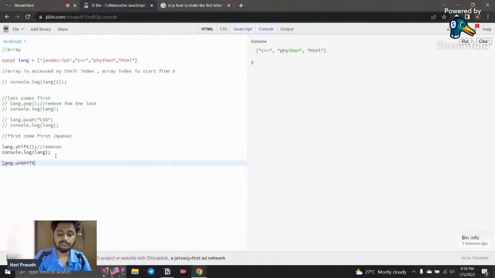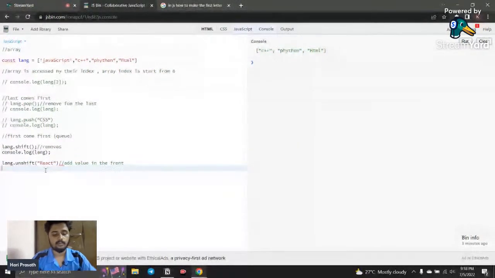So what is the unshift method? It is used to add an element, add a value in the front. You need to tell it which value to add. Now that JavaScript is removed, I just want to add React. So I just copy